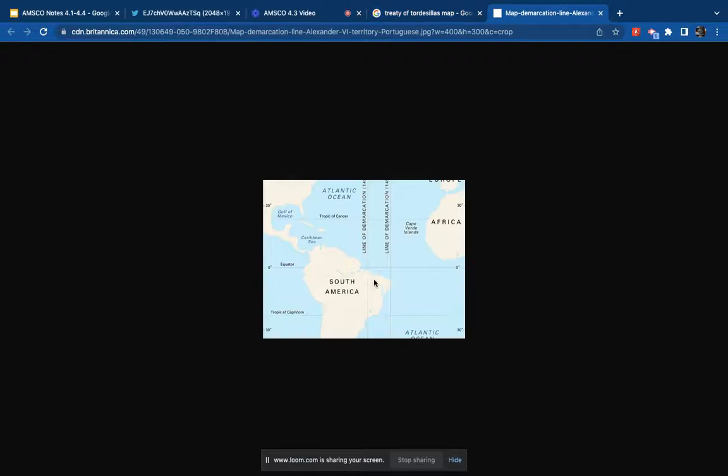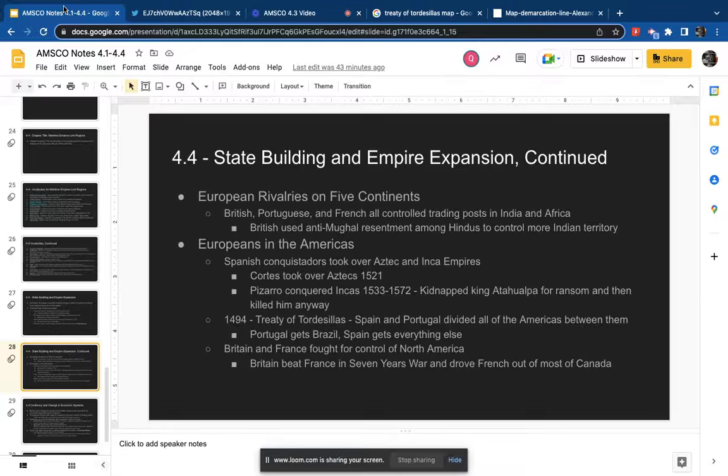And there's land over here. So Portugal, you can get this. Everything over here, it's all yours. And then Spain, you get whatever's left over here. It just turns out there's a lot more over here than they realized at the time. So that is that. Moving right along.